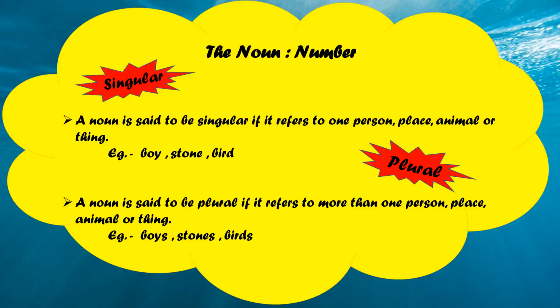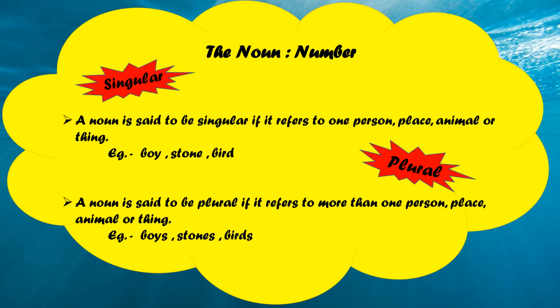So you all know very well that a word which is used as the name of a person, animal, place or thing is called a noun. Yes, you can say that a noun is the name of a person, animal, place or a thing. So now we will learn about the number form of the noun.